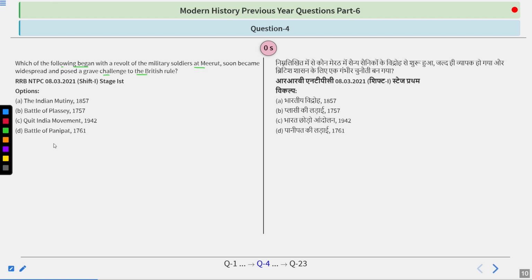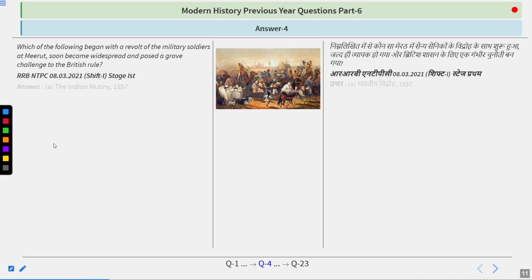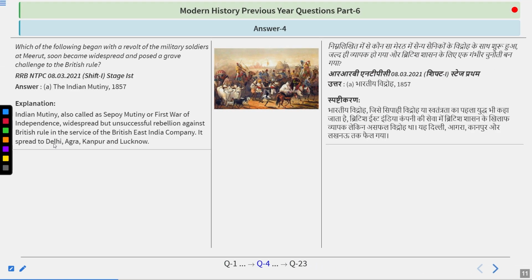So the Indians were suppressed for almost 100 years, starting from 1757, and now the water has reached its limit, more than above the nose. So basically the mutiny was started, and the answer is Indian Mutiny 1857.